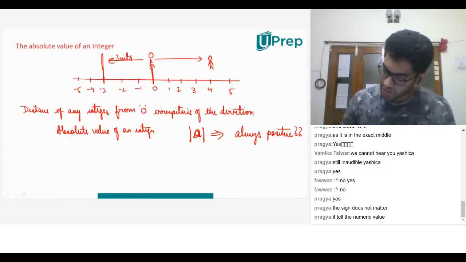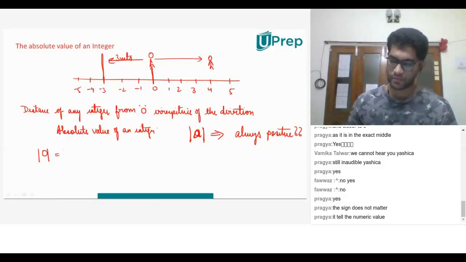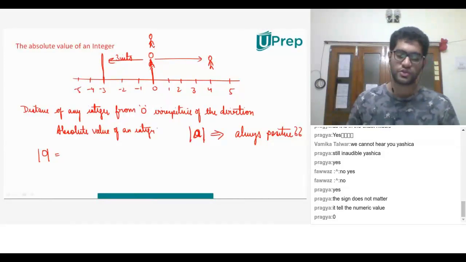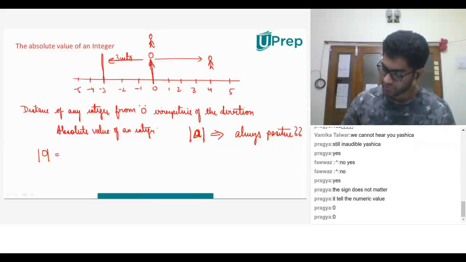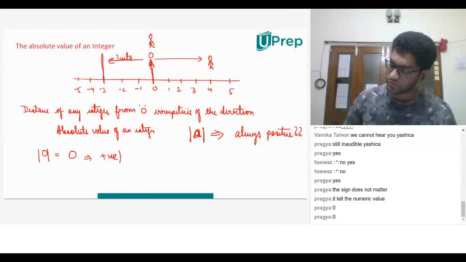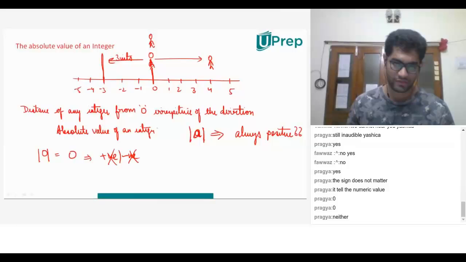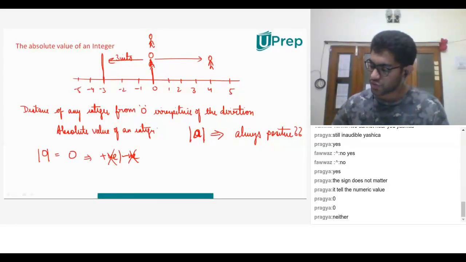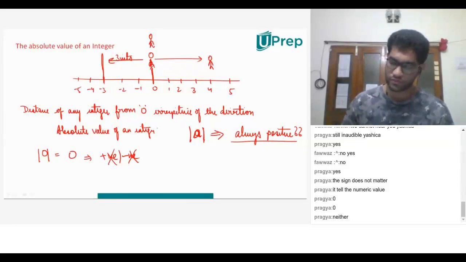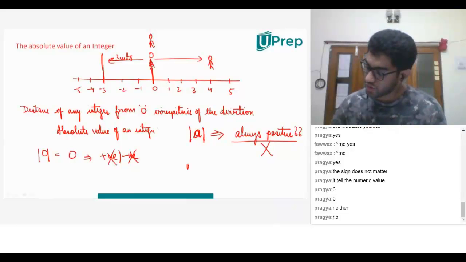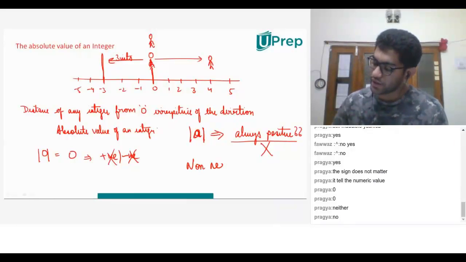Correct. But now, can you tell me what the absolute value of 0 is? If I'm standing at 0 and then I end up also at 0, what is the absolute value? Nothing. It is 0 itself. Now, is 0 positive or negative? No. 0 is neither positive nor negative. You guys agree with me? Yeah. Therefore, the absolute value, can it always be positive? No. What does it say? I can say that the absolute value can only be non-negative.